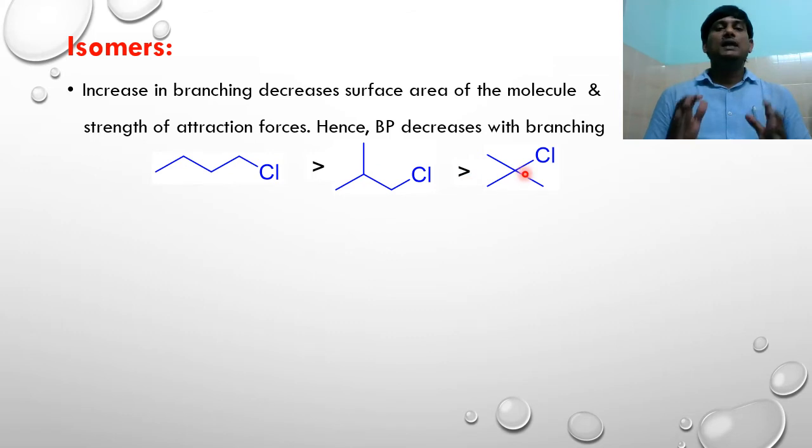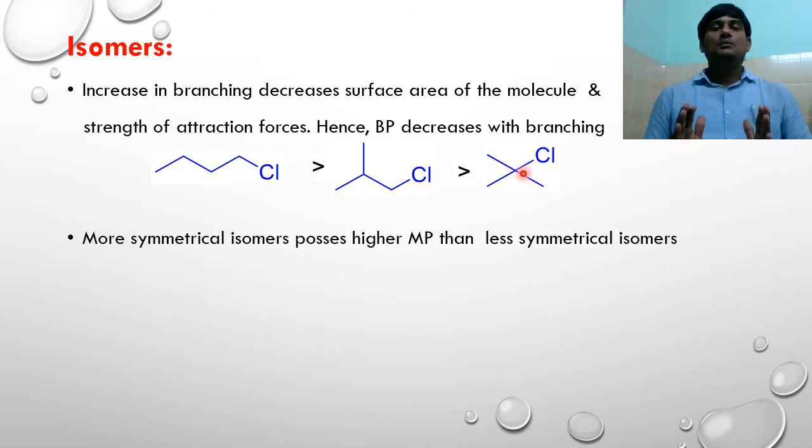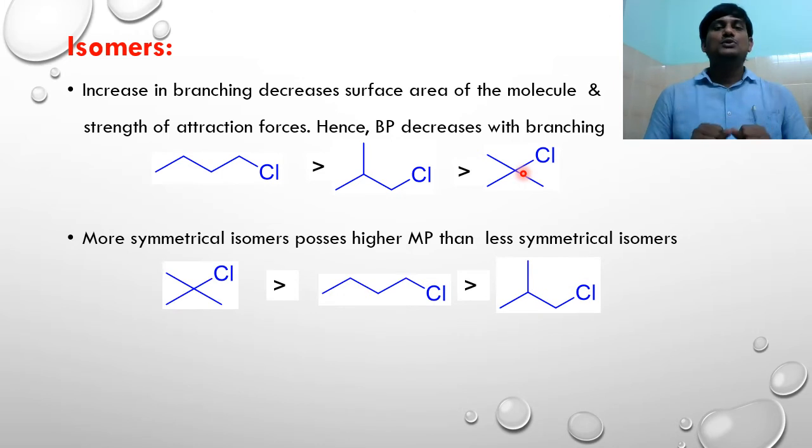But in the case of melting point, it depends more on symmetry of the molecules rather than surface area of the molecule. If you take isomers of butyl chloride, the tertiary butyl chloride is spherical in shape and more symmetric, so it has a higher melting point when compared with other molecules.